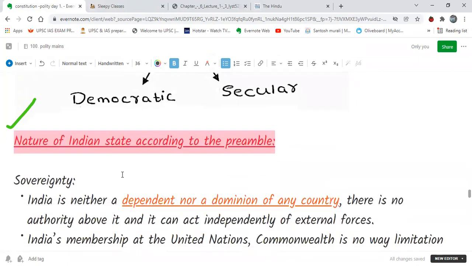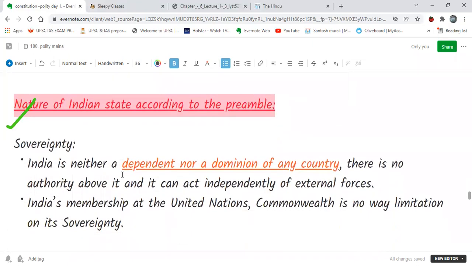And after that, we can explain one by one. When we say sovereign, it means India is neither dependent on any other state, nor is it a dominion of any country. That means no authority is above the Indian government or Indian nation.